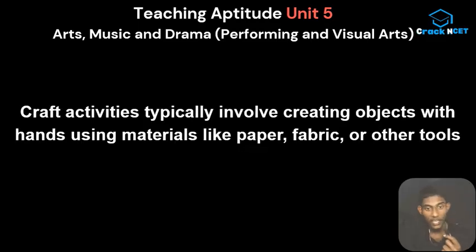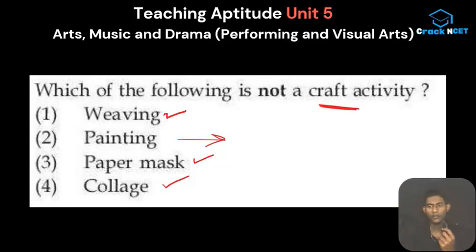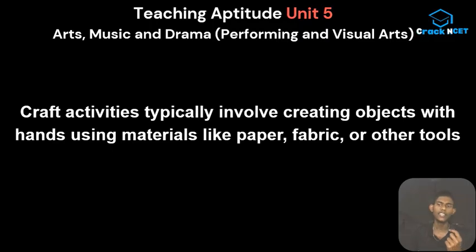Let's go to the definition again. Typically involve creating objects. Maybe you guys are thinking that painting is also creating something, and that it's also creating some objects, but it's more about using hands. You may be thinking that the brush and all things are used by hands. That's true, but here it's also mentioned that using materials like paper, fabric or other tools.